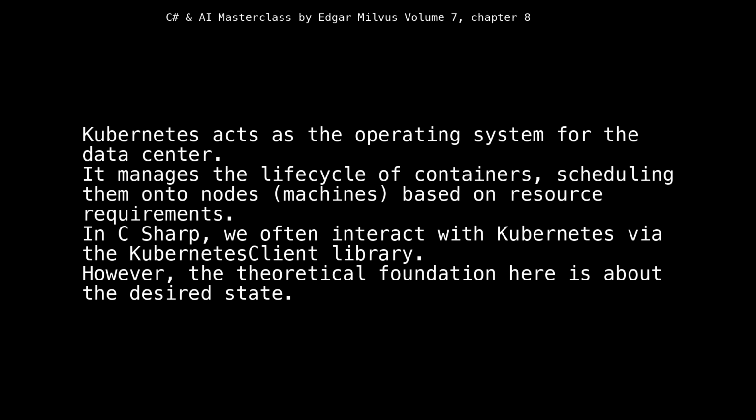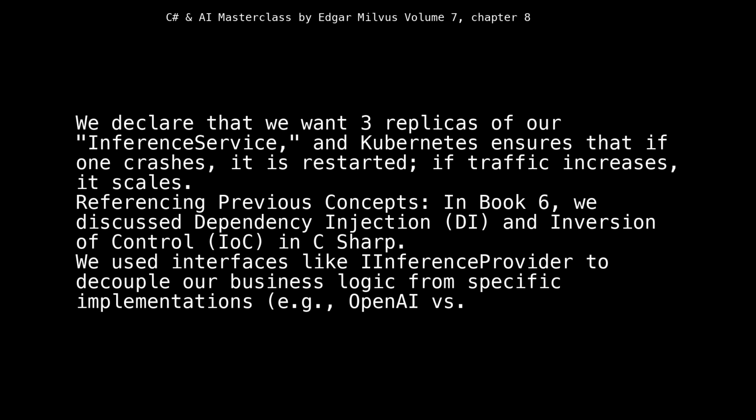Kubernetes acts as the operating system for the data center. It manages the lifecycle of containers, scheduling them onto nodes, machines, based on resource requirements. In C#, we often interact with Kubernetes via the Kubernetes client library. However, the theoretical foundation here is about the desired state. We declare that we want 3 replicas of our inference service, and Kubernetes ensures that if one crashes, it is restarted. If traffic increases, it scales.